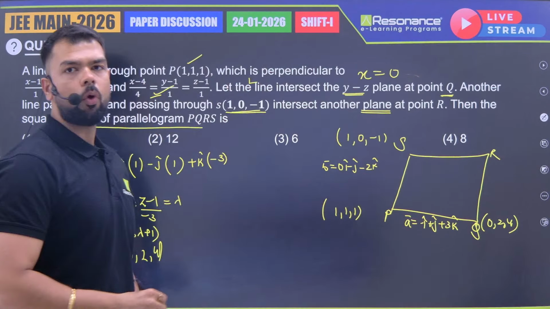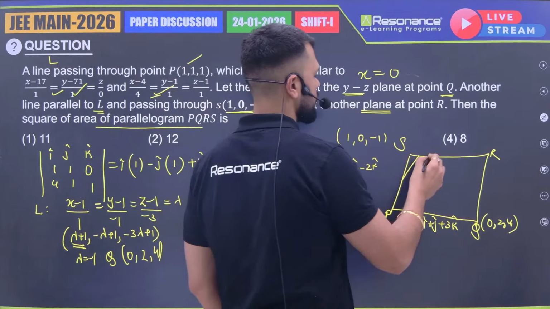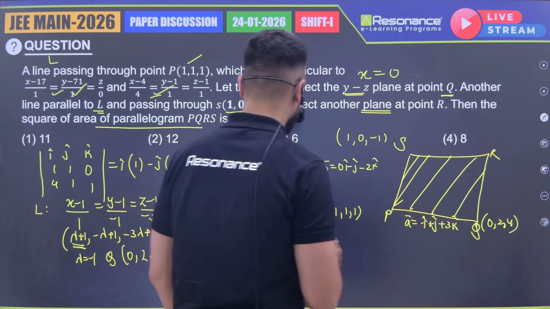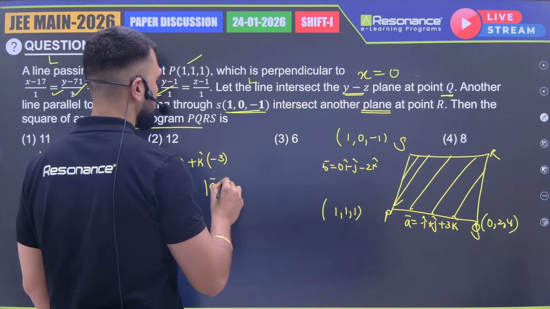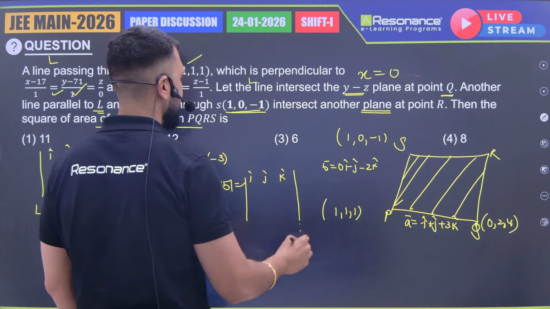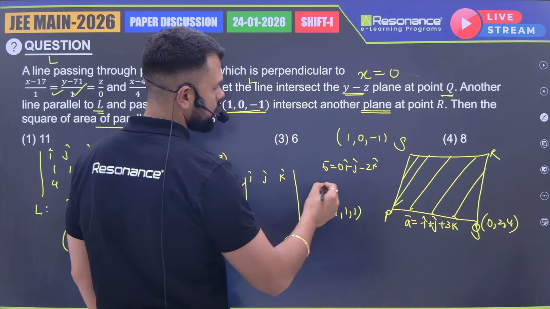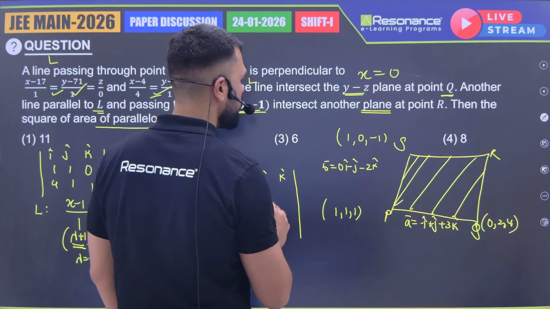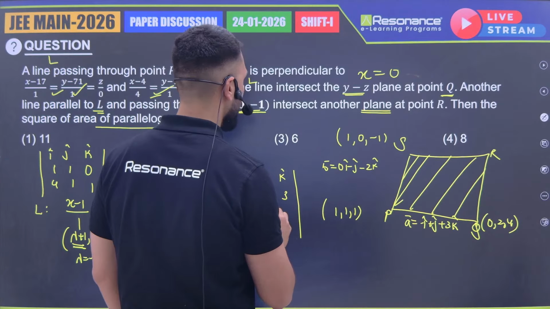Now what will be the area of this parallelogram? The area of this parallelogram will be the mod of A bar cross B bar, which will be i cap, j cap, k cap. These vectors are minus 1, 1, 3, 0, minus 1, minus 2.